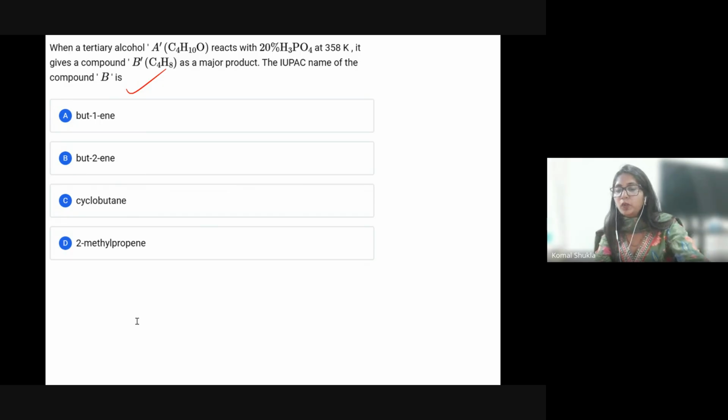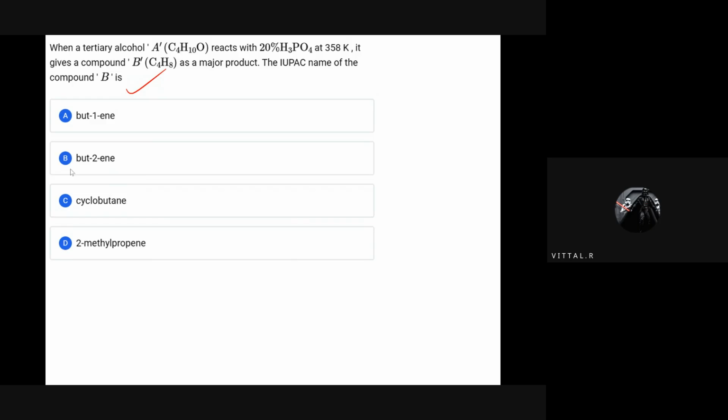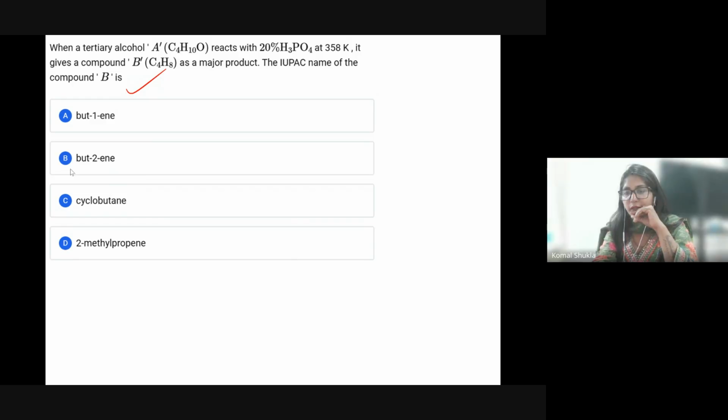B. Okay, very good, Anurag. Anurag is saying B. What about others? Vittal, give your answer. Ma'am, I think it's B. Okay, B. Very good. Okay, Srivardhan is saying B. Okay, what about others?